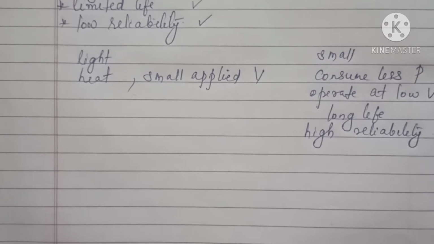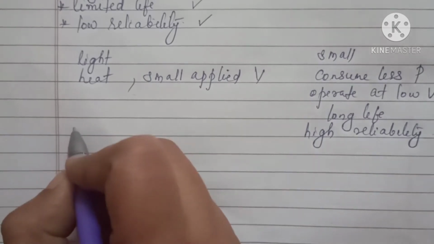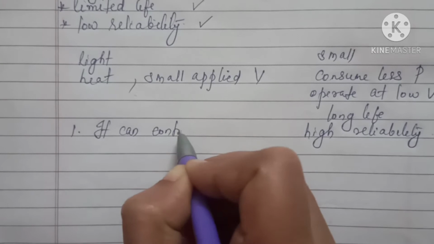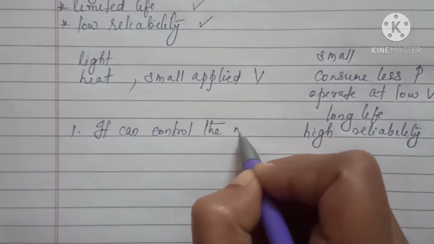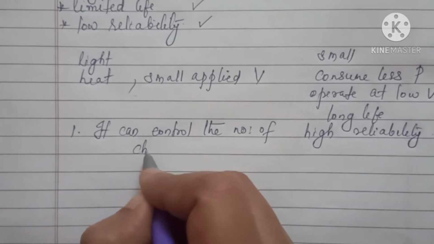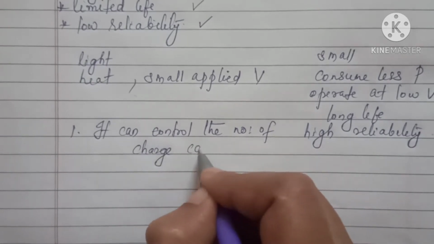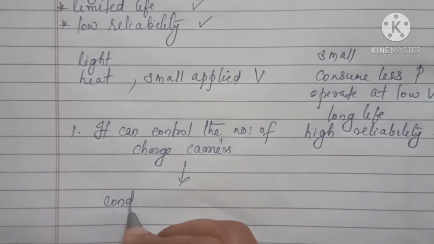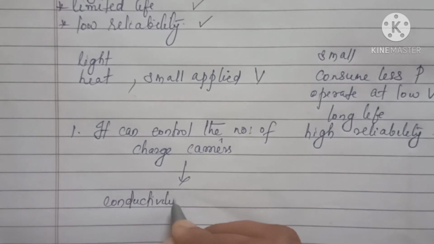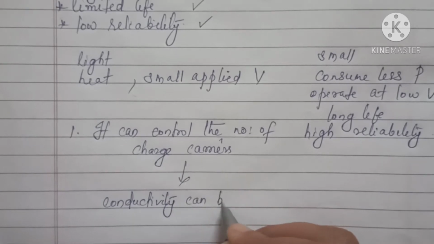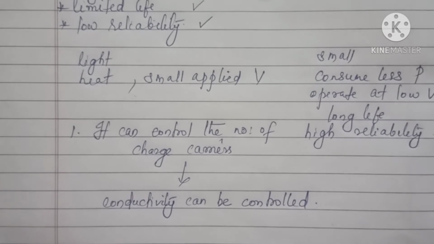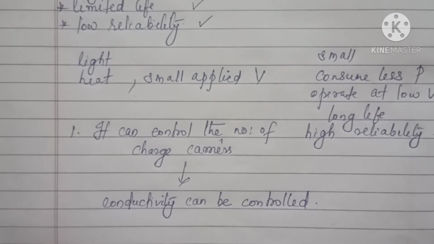The first one is that it can control the number of charge carriers, or I must say the conductivity can be controlled. So by using semiconductors, the conductivity can be controlled.